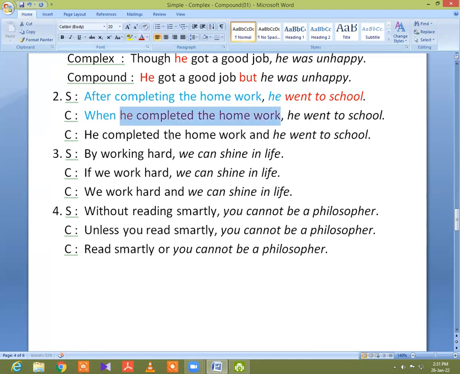So I got a new clause, and there is also another clause. So in a complex sentence, you must have a minimum of two clauses. So we made one clause and there is another clause. These two clauses are joined with this conjunction when. So I think you understand this method.